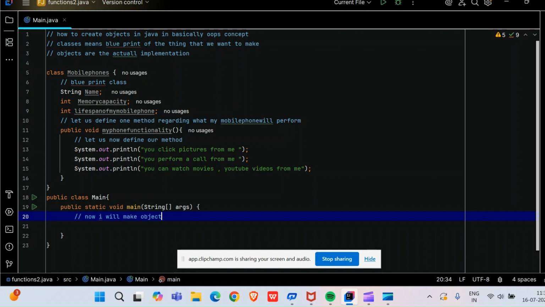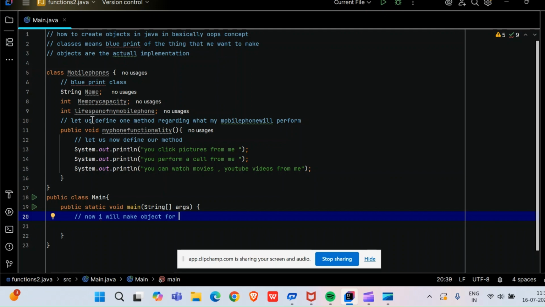Now I will make an object for the mobile phone class. One by one I will call the name. I will first give the name and then print the name, then I will call the memory capacity, and declare the lifespan of the mobile phone. Then I will call this method. How will I call them?